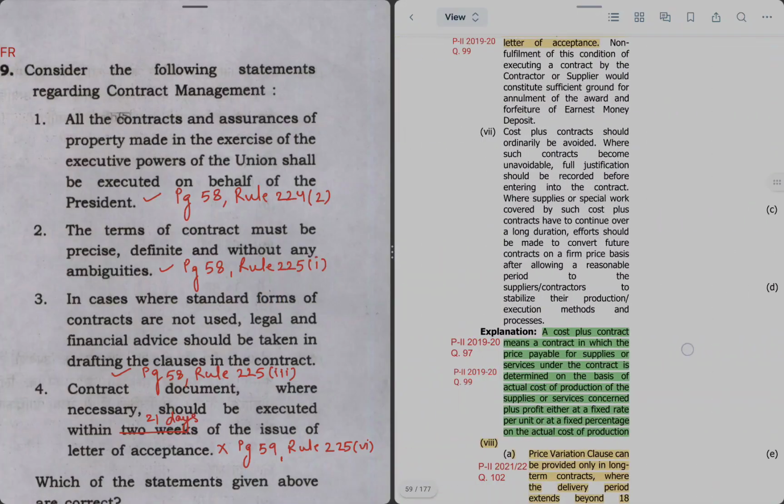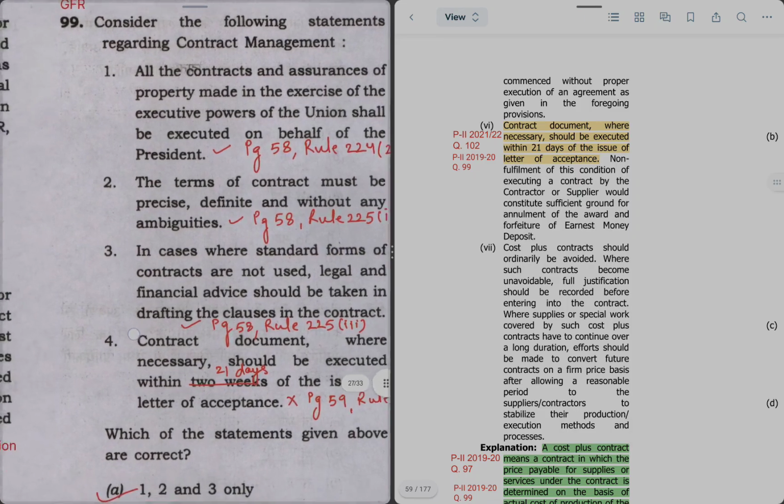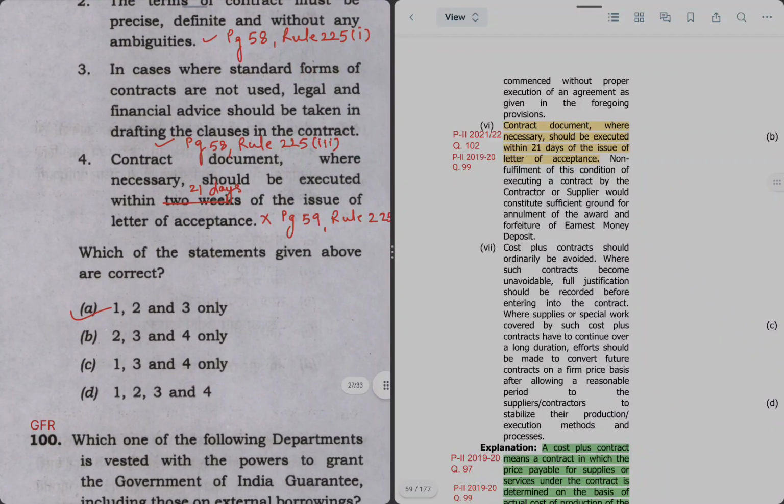here in page 59. In sub rule 6, contract document should be executed within 21 days of the issue of letter of acceptance. तो ऐसा नहीं आपने कॉन्ट्रैक्ट एक्सेप्ट कर लिया है और जो उसके अंदर टर्म्स एंड कंडीशंस हैं वो स्टार्ट ही हुआ है, काम स्टार्ट नहीं हुआ है. सो उसके लिए भी टाइम लिमिट फिक्स की गई GFR में 21 डेज़ की. Next question is, so for this question right answer will be option A: 1, 2 and 3 only, as the only incorrect statement is 4.